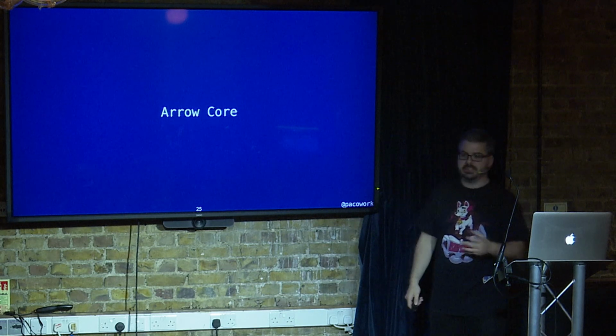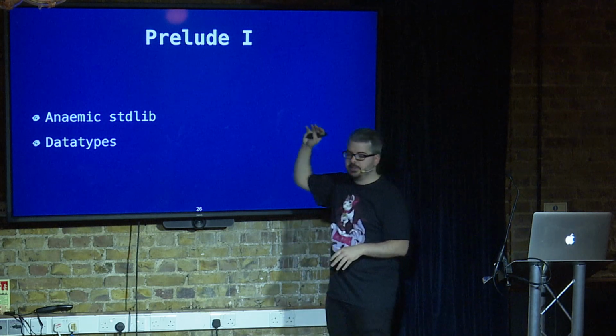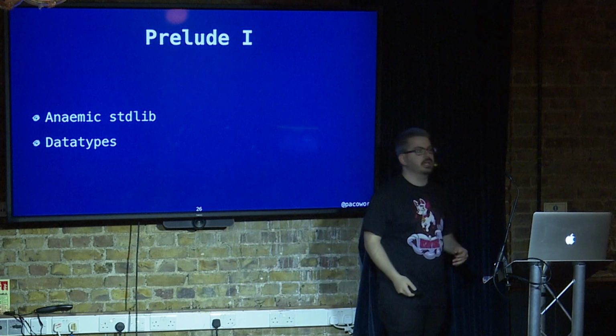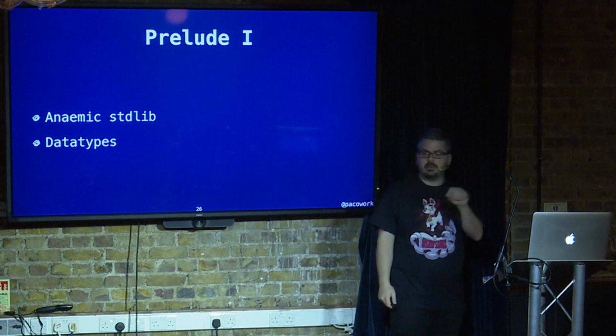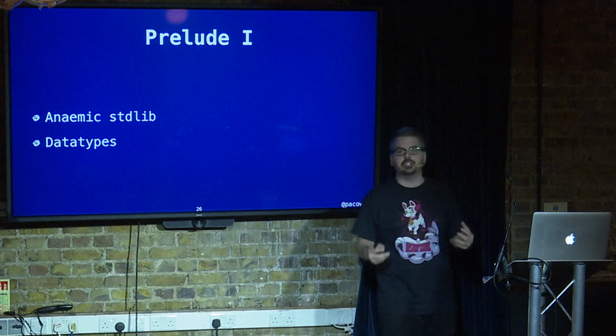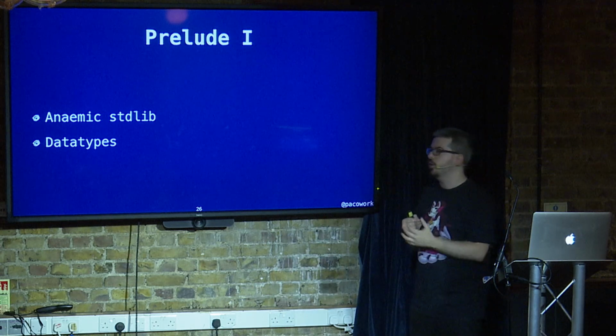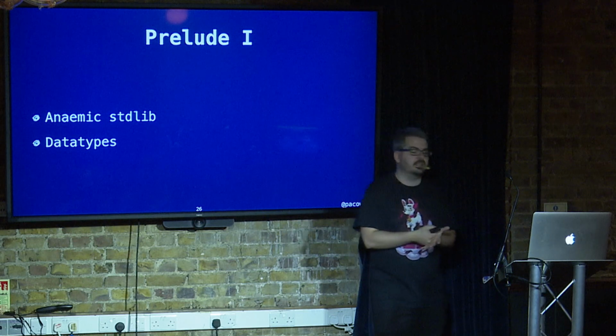There's also Arrow Core, which is basically the prelude. The reason for the prelude to exist is because we have a really anemic standard library. The Kotlin compiler is really only a small wrapper over some of the Java constructs, regular lists, threads, and everything else. There's nothing really fancy about it. So we thought, OK, we can add an extension to this original library with our own set of data types.